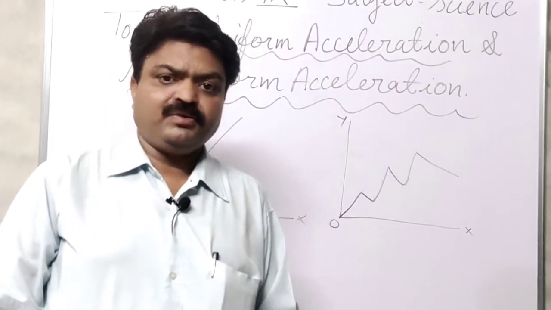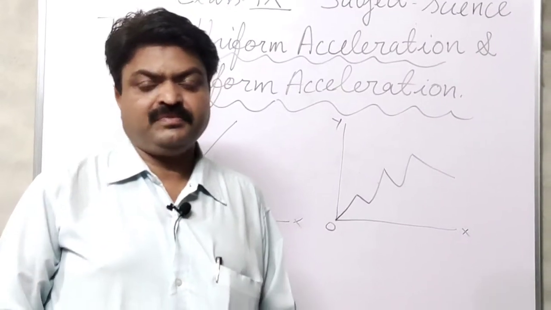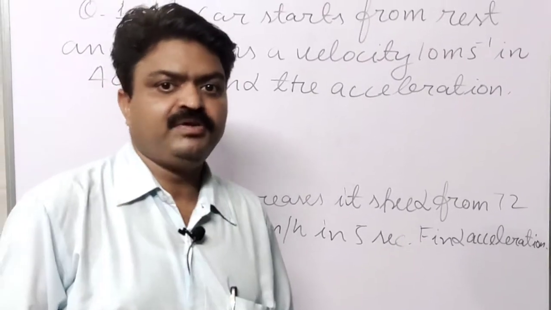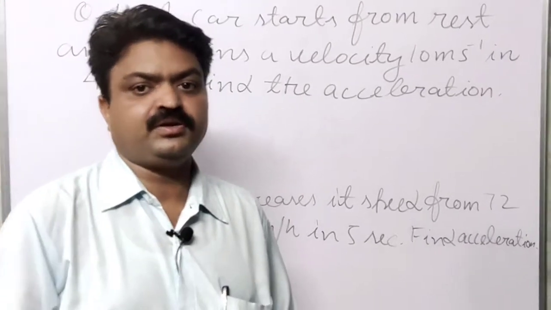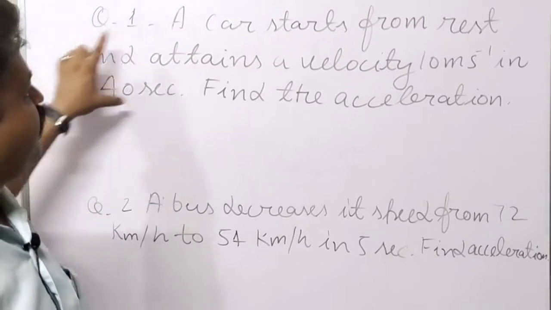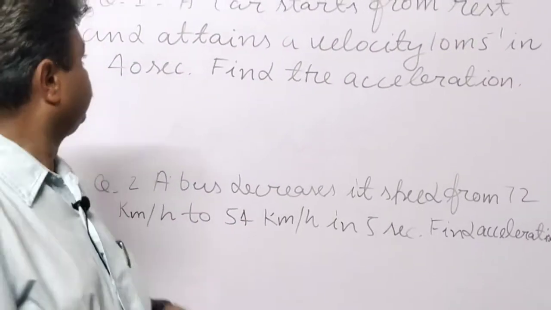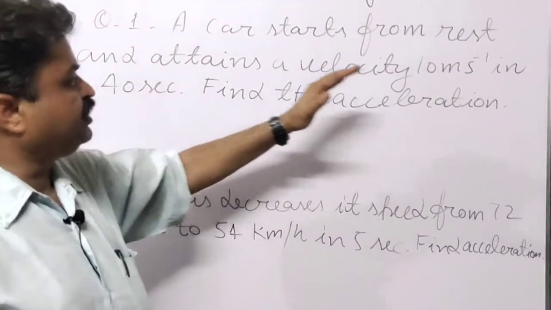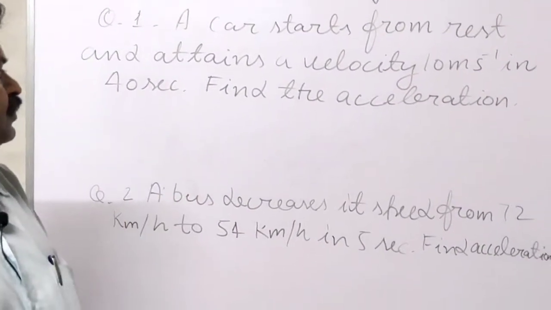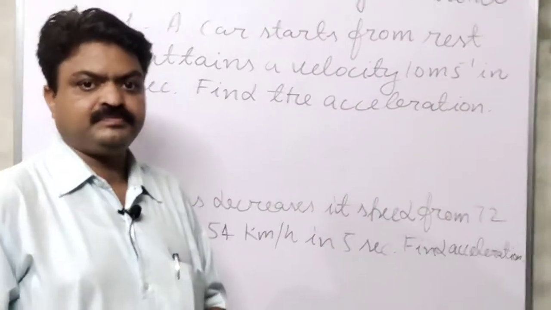Now we come to the questions related to acceleration, students. Now we will discuss the numericals related to acceleration. The first numerical that I have written here: a car starts from rest and attains a velocity of 10 meters per second in 40 seconds. Find the acceleration.